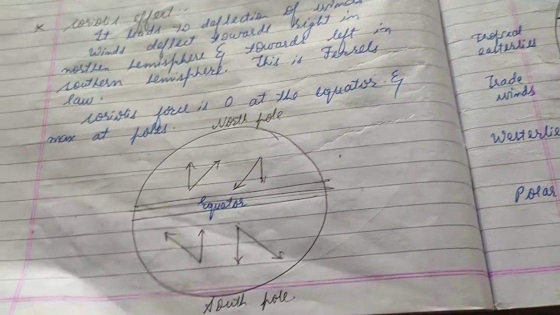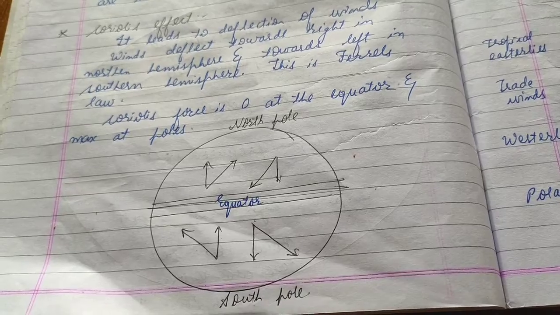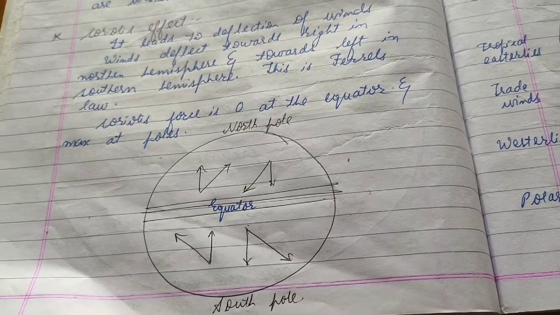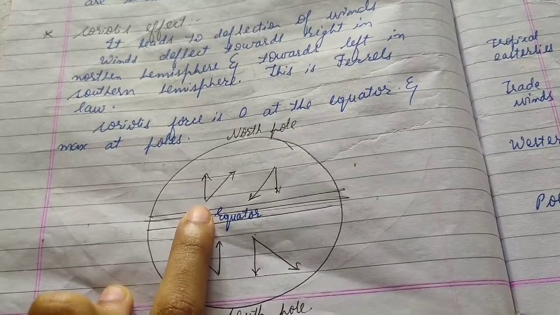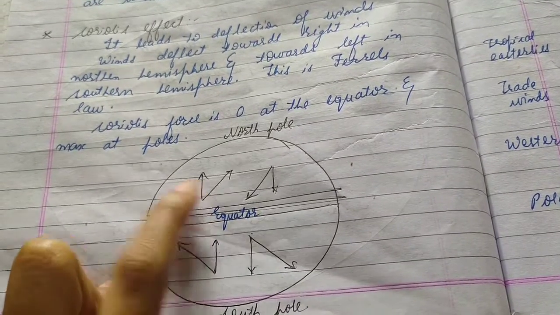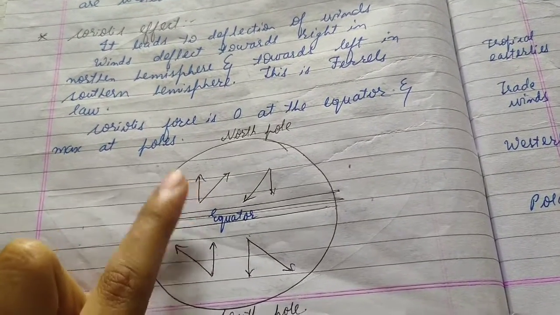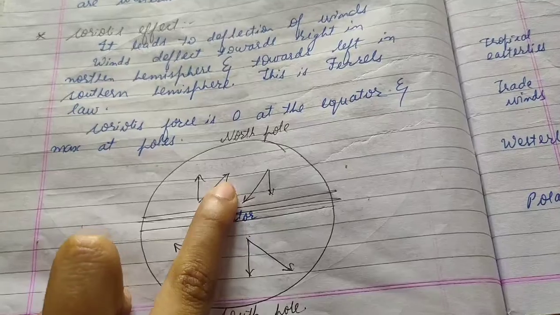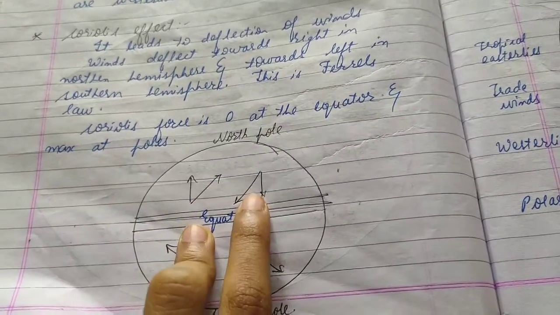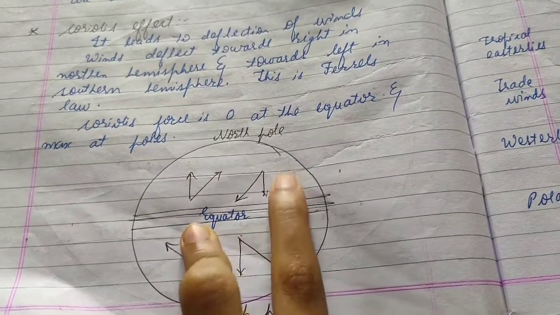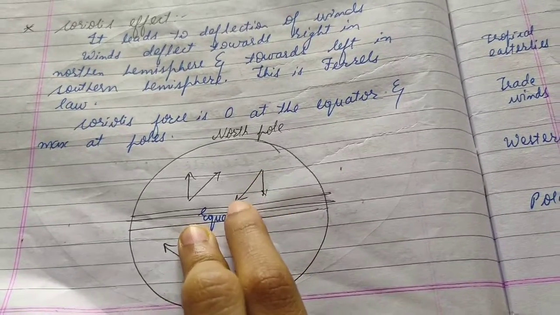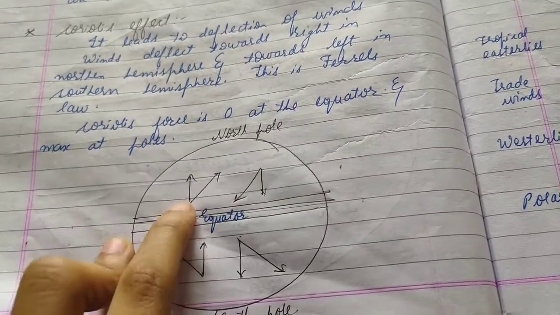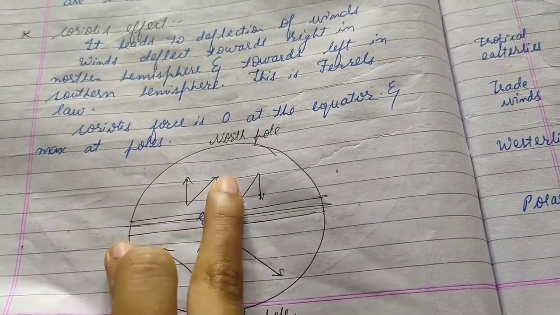Okay, so what happens in the northern hemisphere, the wind will deflect towards the right. Whichever direction it is blowing, suppose it is blowing from this place to this place like this, in the north direction, it will deviate to its right. And suppose it is flowing from the northern direction to the southern direction, it will deviate towards its right. So this is its right, whichever is coming down, and whichever is going upward, this is its right side.